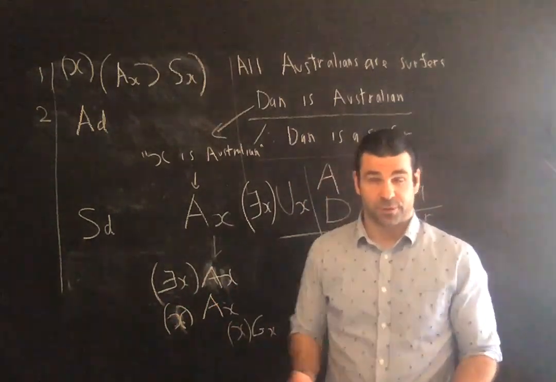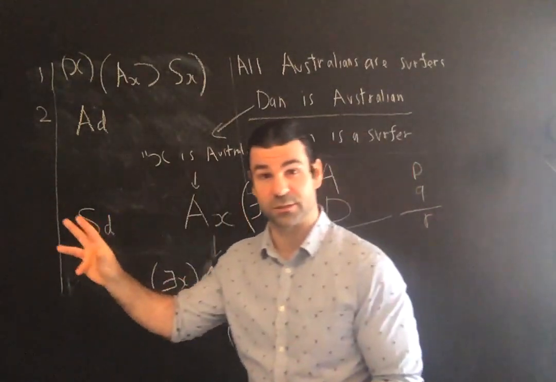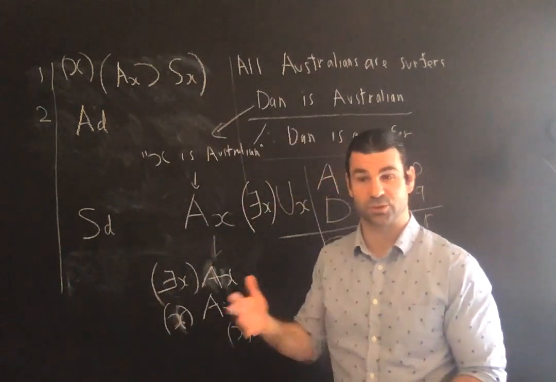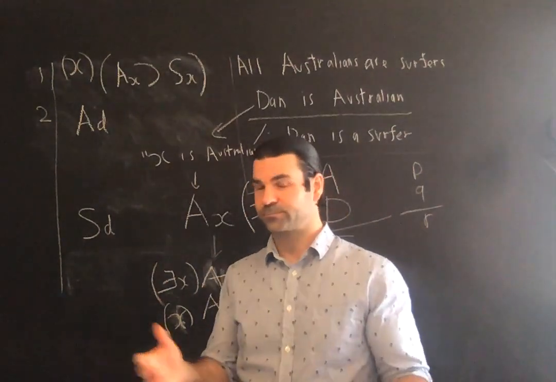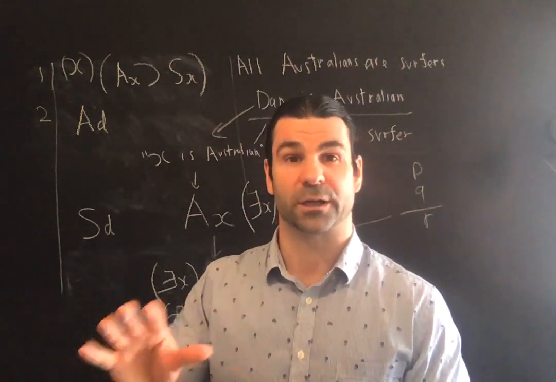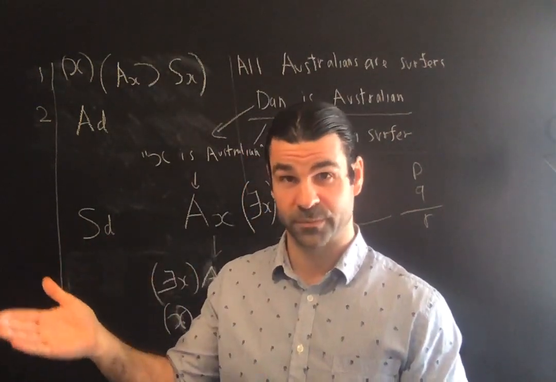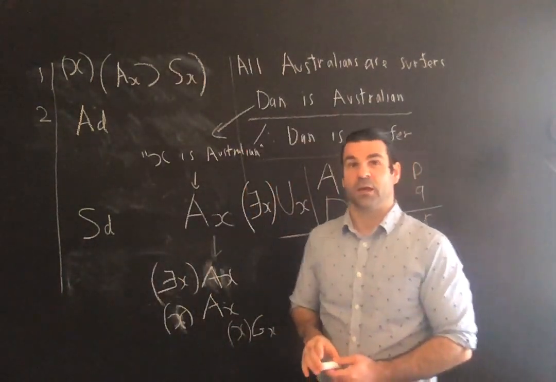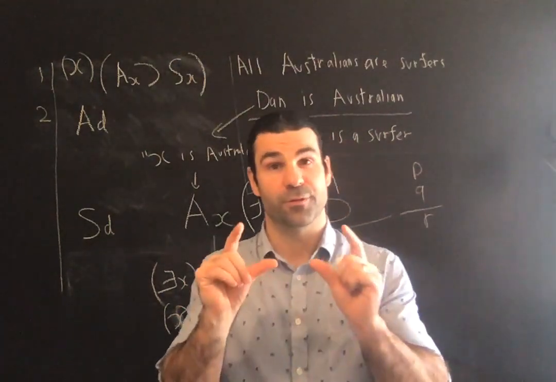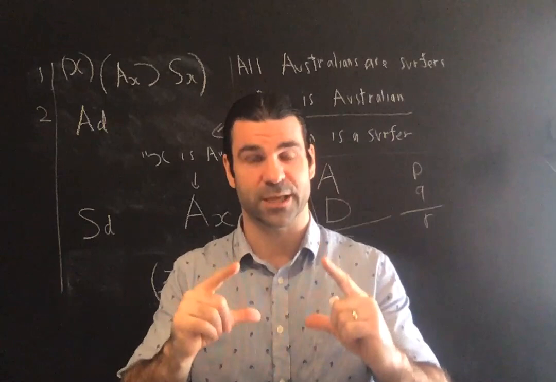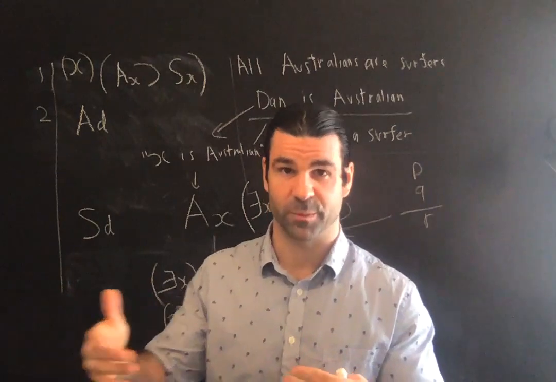But most of the use of the quantifiers is a little more restricted than that. It is something like all Australians are surfers, or Australians are surfers. Americans are happy. Russians are cool. Whatever, you're predicating of a class. So when I say Russians are cool, it's implicitly, all Russians are cool. The quantifier is kind of implicit. You have to think of it like this: the quantifier for all x is saying for everything in the universe. We'll get more into how this works in Unit 12, but the way